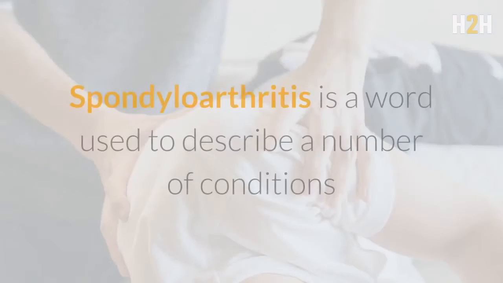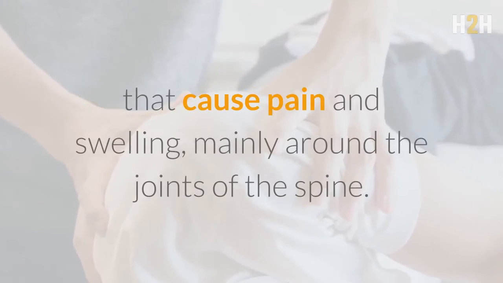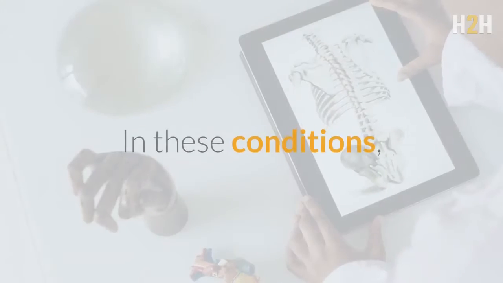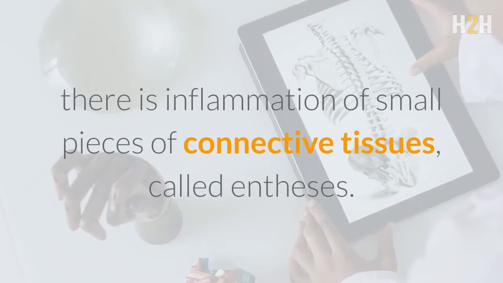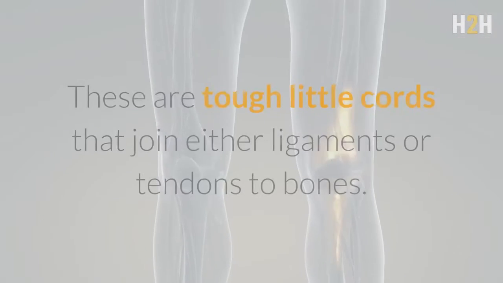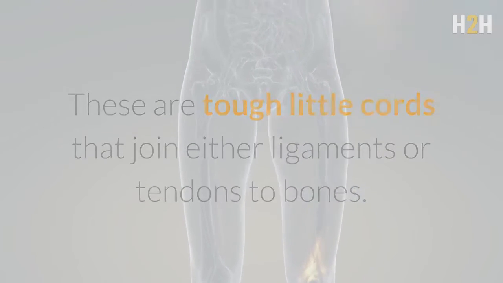Spondyloarthritis. Spondyloarthritis is a word used to describe a number of conditions that cause pain and swelling, mainly around the joints of the spine. In these conditions, there is inflammation of small pieces of connective tissues, called entheses. These are tough little cords that join either ligaments or tendons to bones.